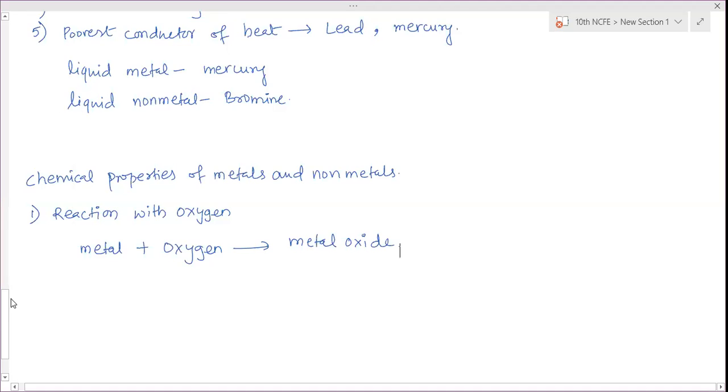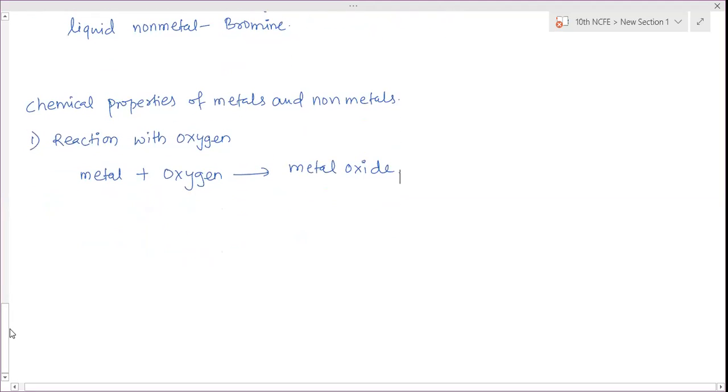According to reactivity, sodium and potassium react vigorously with oxygen as soon as you take them out. These metals are stored under kerosene because they are highly reactive. They react with oxygen as well as water so vigorously that, to prevent these reactions, they are preserved in kerosene.